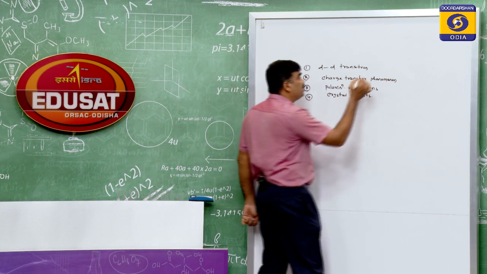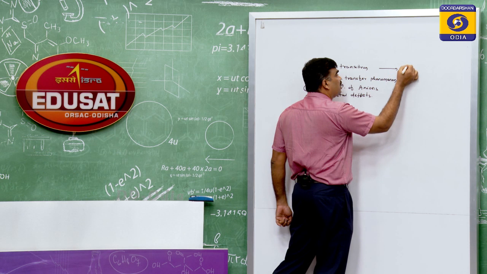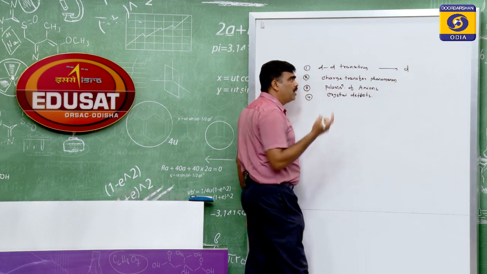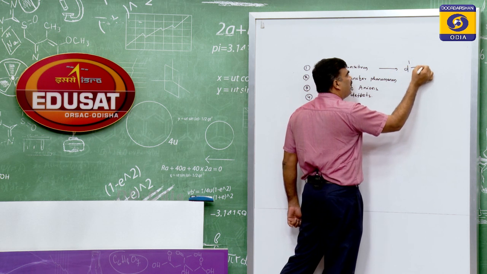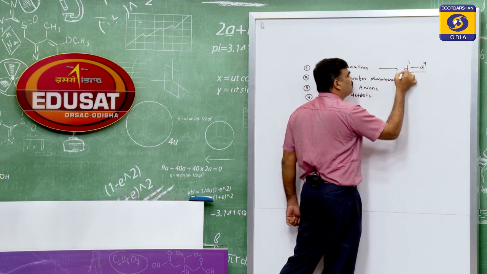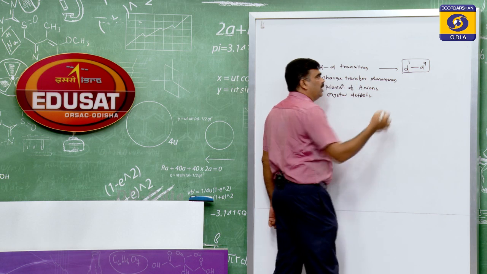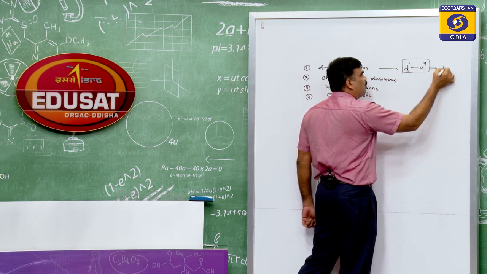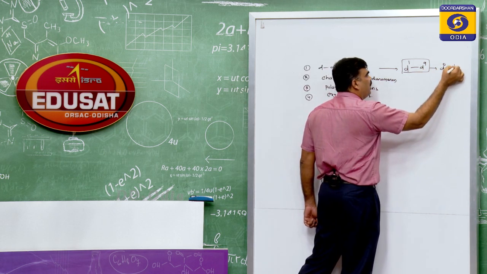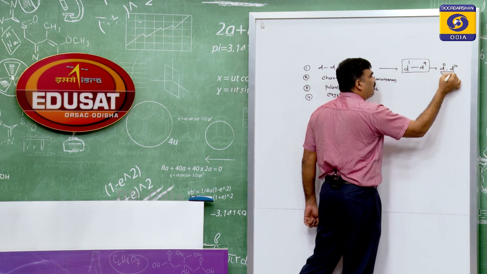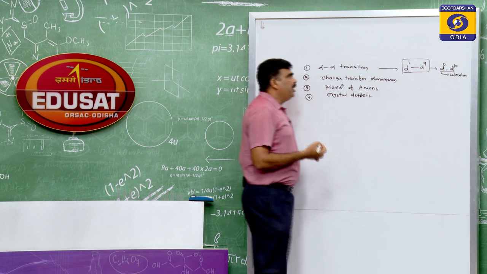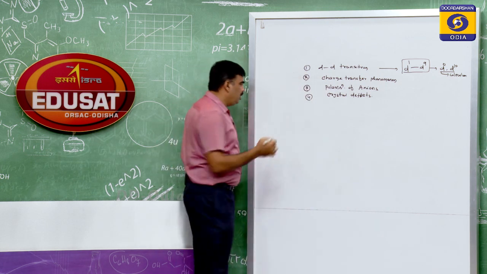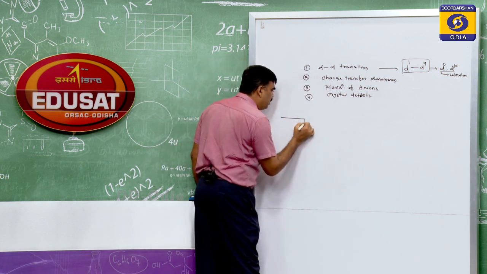But for d-d transition, what is the requirement? The transition metal compounds or complexes must have d1 to d9 electrons. If it is d0 or d10, fully filled or vacant, they are colorless. d-d transition relates to crystal field splitting.